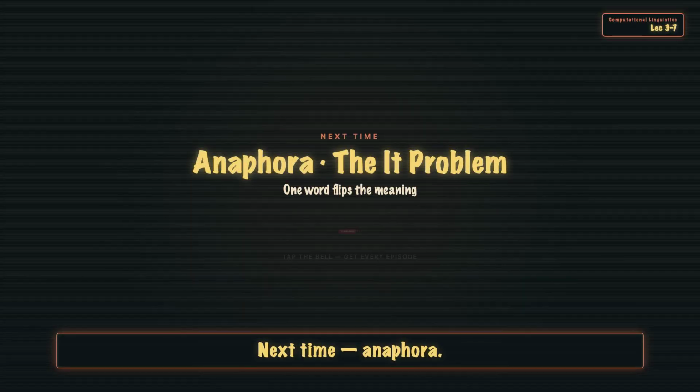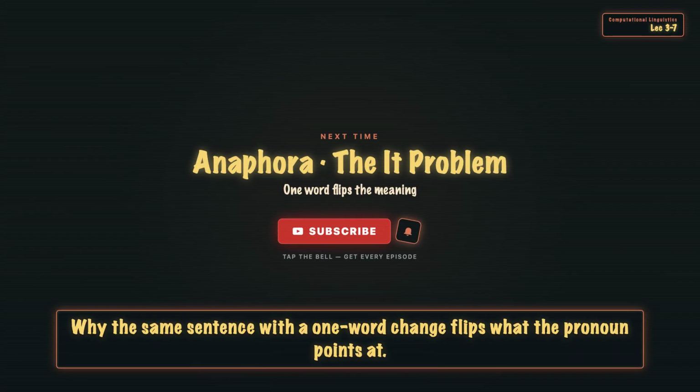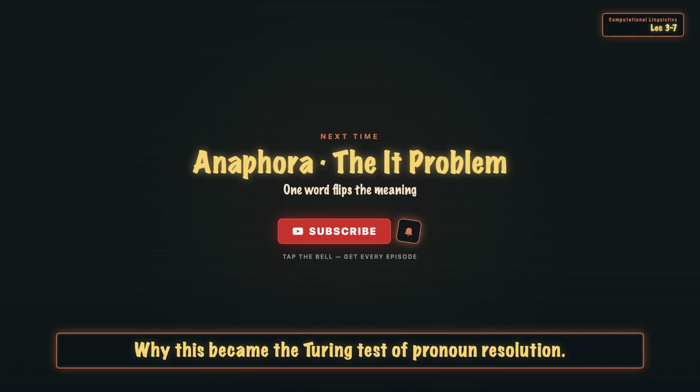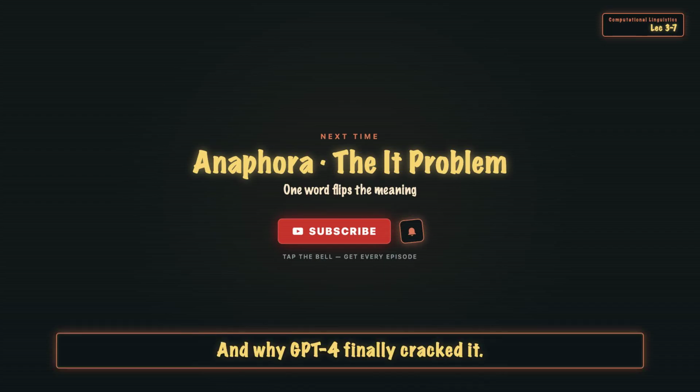Next time, anaphora. The it problem. Why the same sentence with a one-word change flips what the pronoun points at. Why this became the Turing test of pronoun resolution. And why GPT-4 finally cracked it.